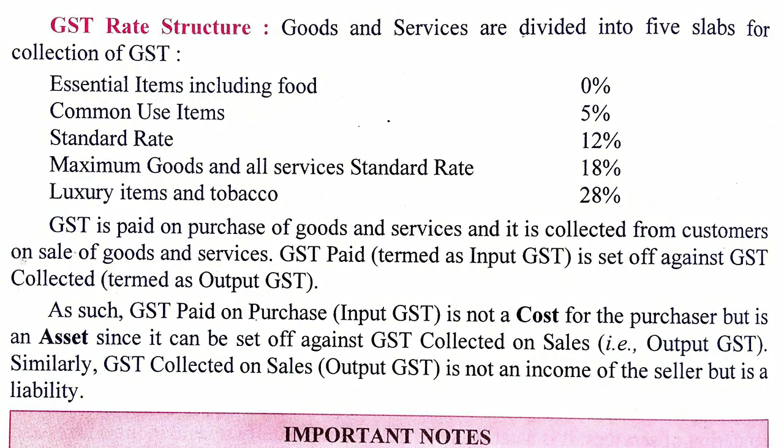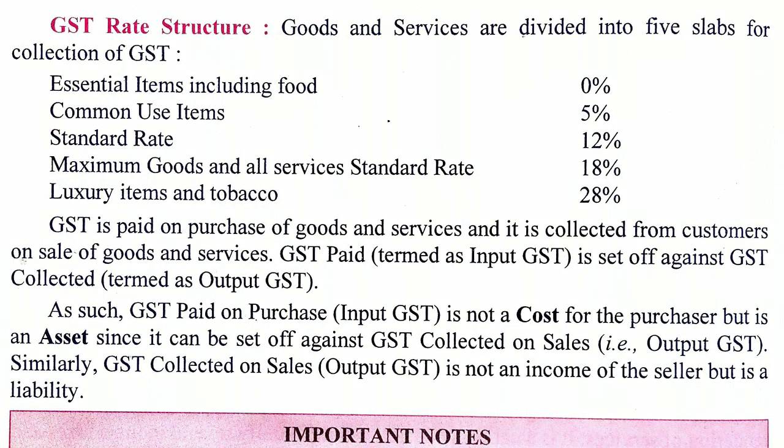Standard rate is 12%, for example clothes. In maximum goods including electronic goods and many more goods, the rate is 18%, and in luxury items and tobacco the rate is 28%. So these are the tax rates of GST.